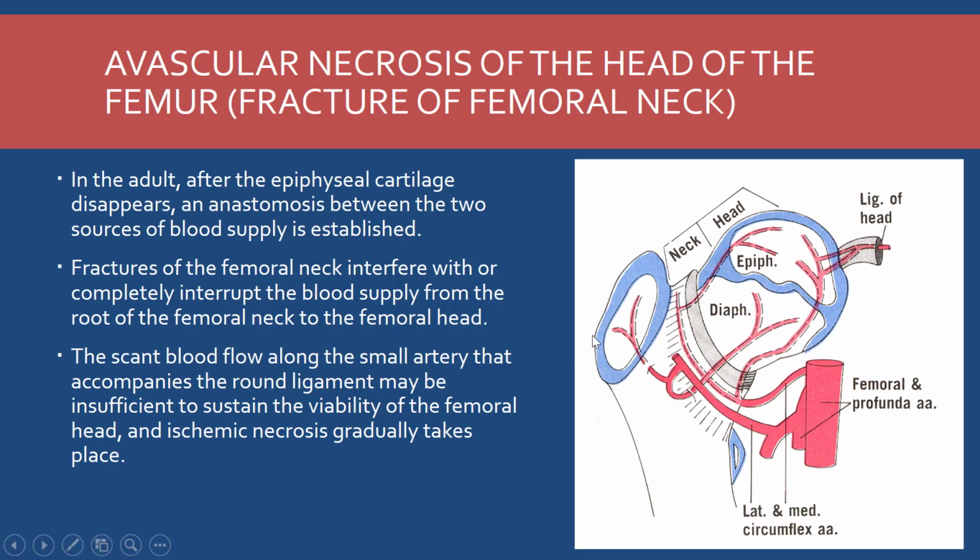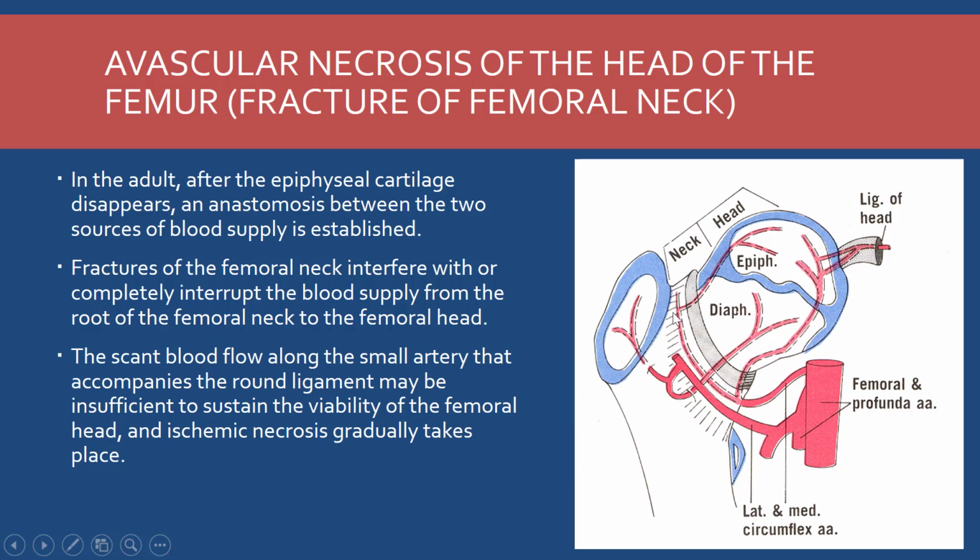In the adult, after the epiphyseal cartilage disappears, there is an anastomosis established between the two sources of the blood supply, which is the anastomosis between the branch of the obturator artery and the retinacular branches of the medial circumflex femoral artery. If there is fracture of the femoral neck, then there will be complete interruption of the blood supply from the root of the femoral neck to the femoral head.